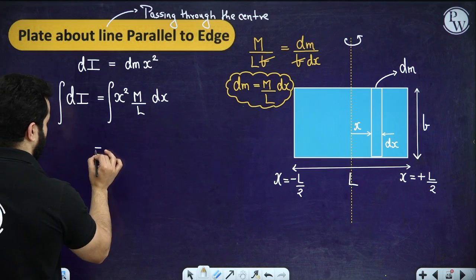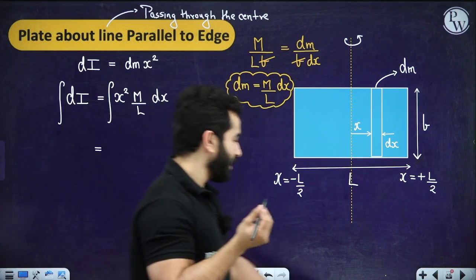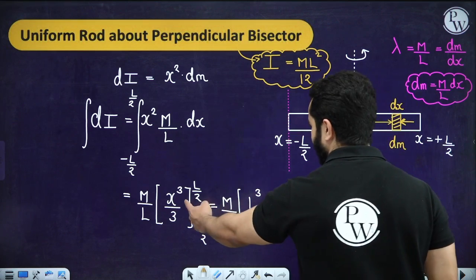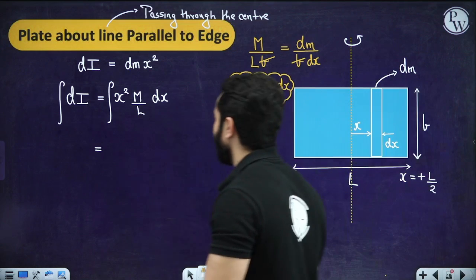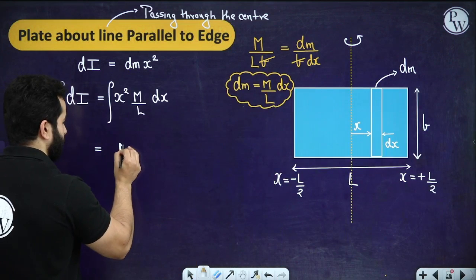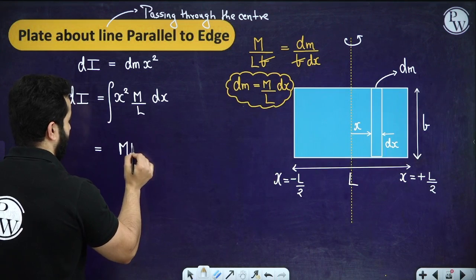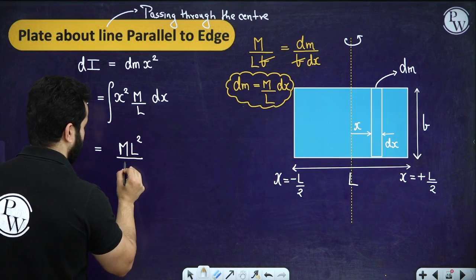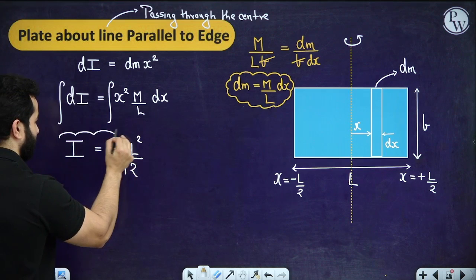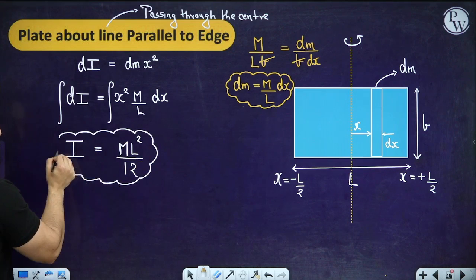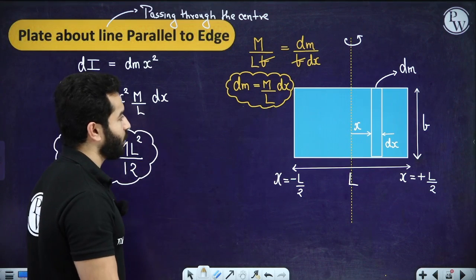So the derivation, the integration is exactly the same. You have got x square m by l dx, right? Exactly the same. So the answer is going to be just m l square by 12. Can I simply write it like this? Right? So this is the moment of inertia about this axis.